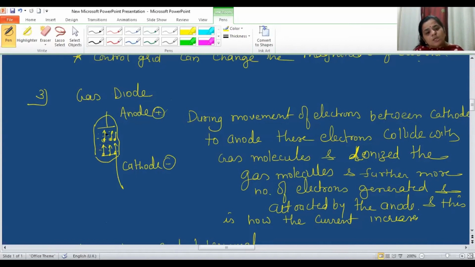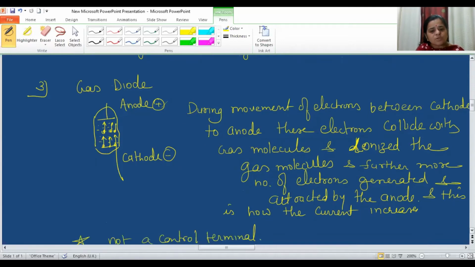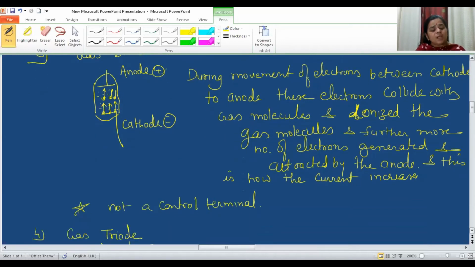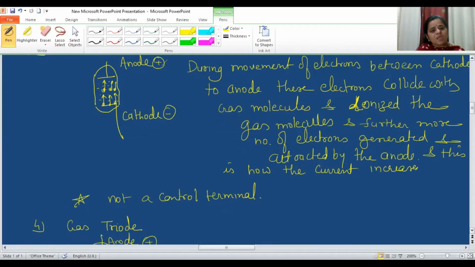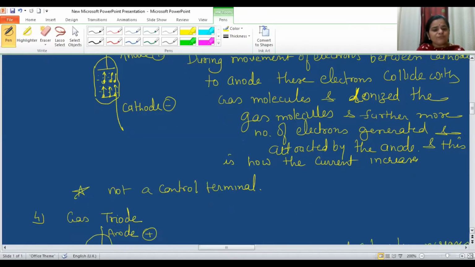And this is how the number of electrons between the anode and cathode increases. So the current carrying capacity increases, because now the source of electrons is not only the electrons emitted by the cathode surface; the other source is now the ionization of gas molecules. So the current limiting capacity, which was the drawback in the vacuum tubes, can be overcome in the gas tube. But as it is a diode, it is again not a control device. That means we did not have any control on the magnitude of flow of current.